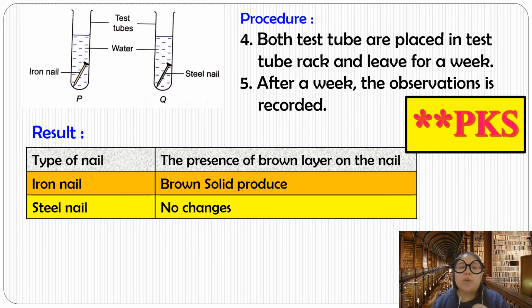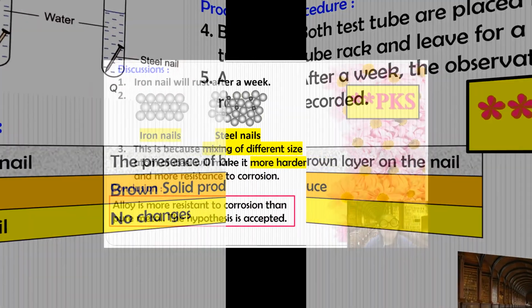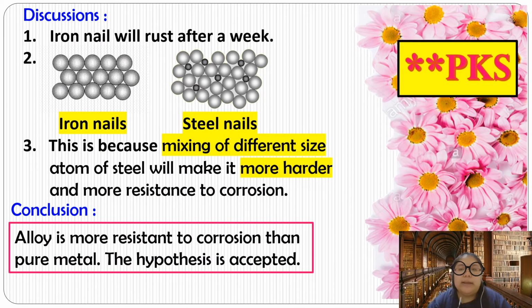Okay, so from here what do we prove? We prove the steel is more resistant to corrosion compared to the pure metal. So this one is the result. Then we go to the discussion.